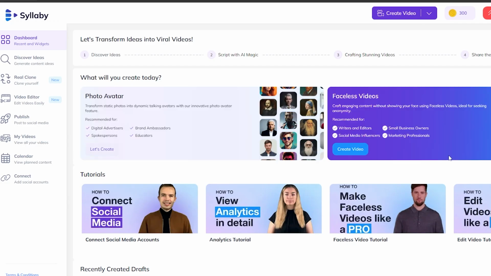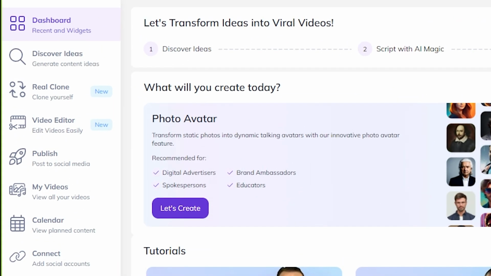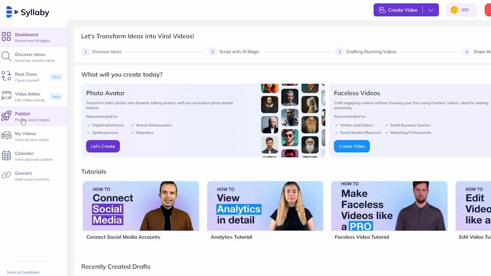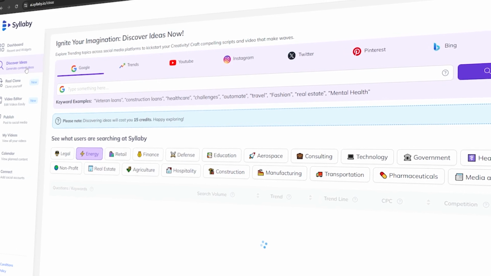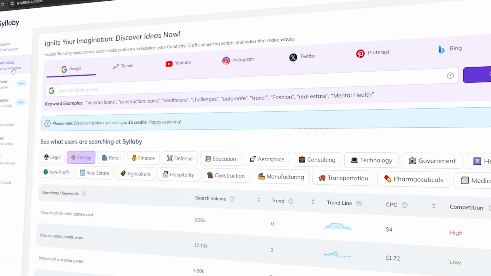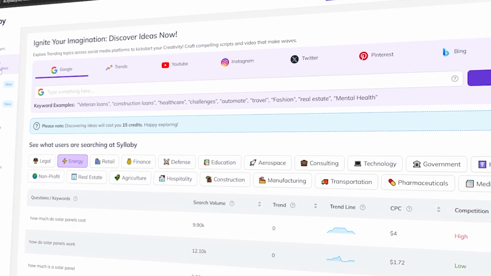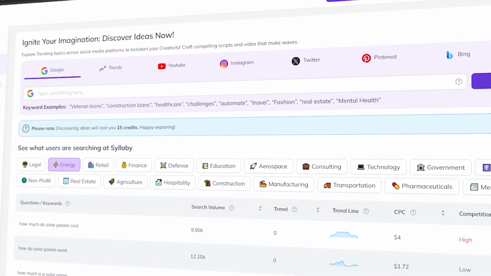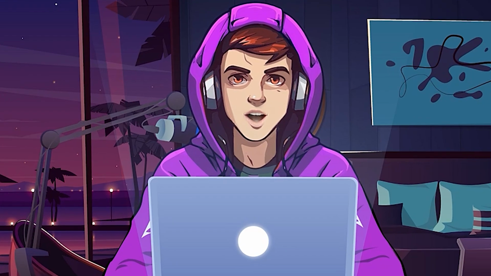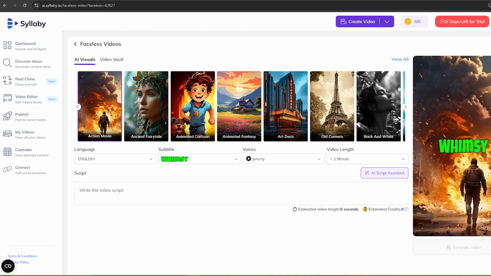This tool has many features such as creating talking avatars, script generation, AI video generation, and video editing. This is literally an all-in-one tool. My favorite feature of this tool is the research tool. We can find out which topics are trending on Google, YouTube, or any other social media platform. With this option, you can find low competitive niches and video ideas. I'm going to use this faceless video creation tool to create videos for this new niche.